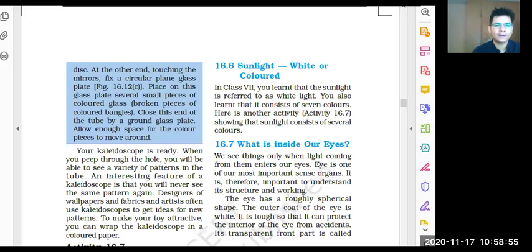But think about it now. Why is any object transparent? Because light is passing through it. Instead of getting reflected, light is passing through it. Yes or no?